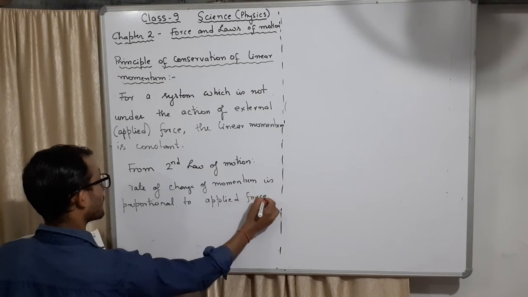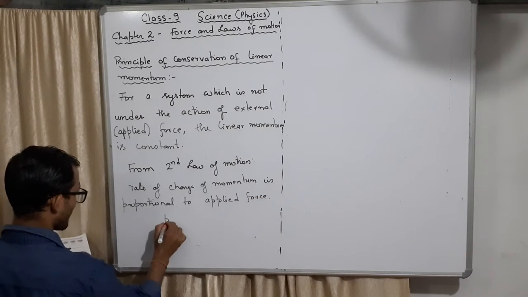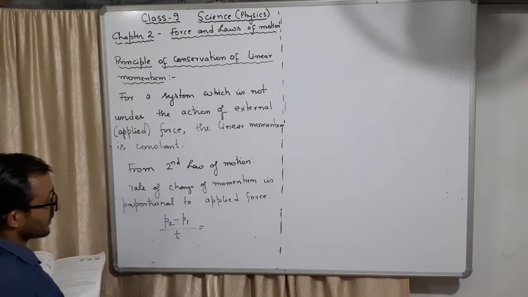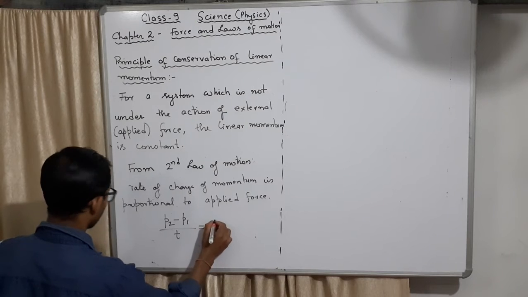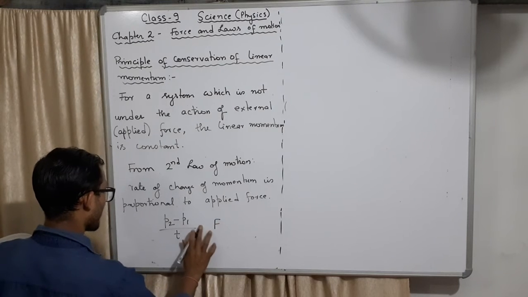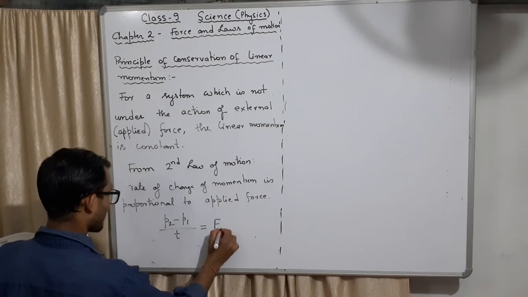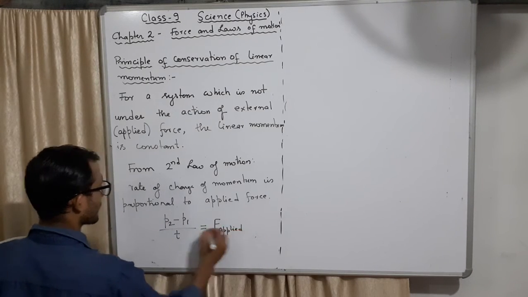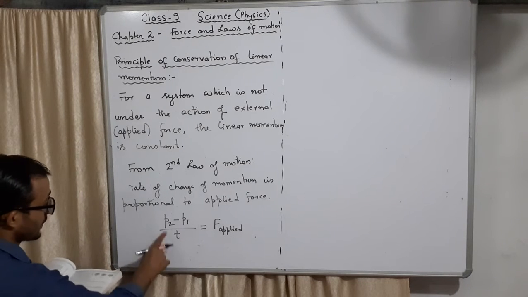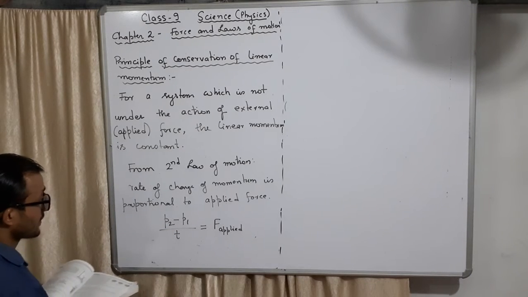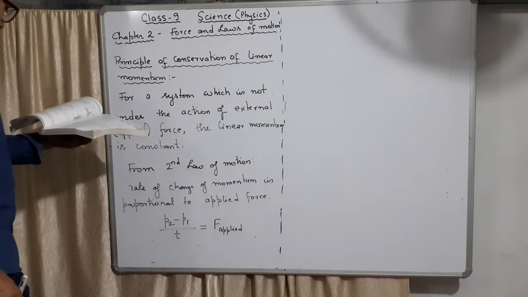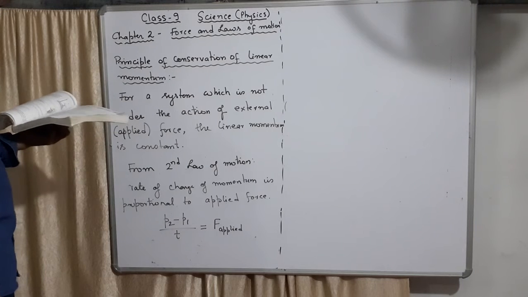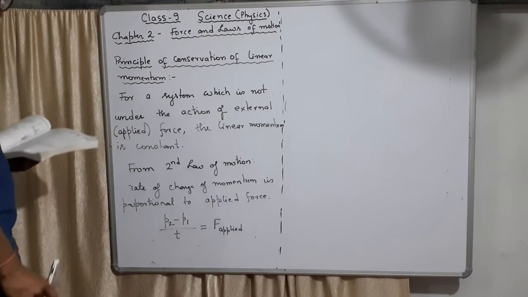This we already know. Meaning, P2 final minus P1, divided by time, equals F. You can visit the previous classes to see this. Here P1 is the initial momentum, P2 is the final momentum, t is time, and F is the applied force.